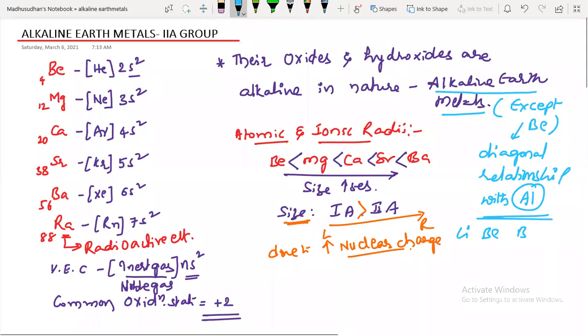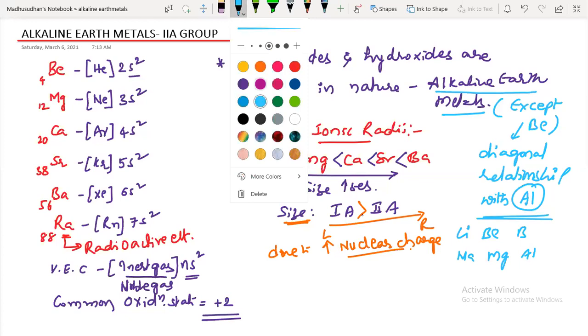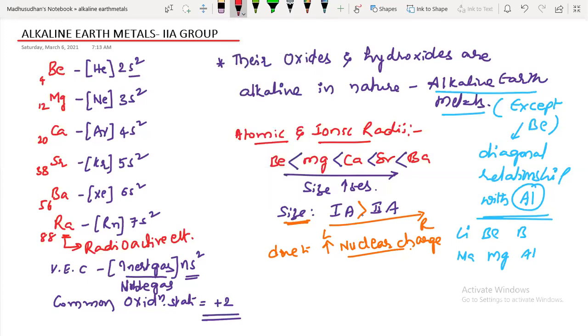What are the elements now? Lithium, sodium, beryllium, magnesium, boron, aluminum. Now, what is the diagonal relationship? Diagonally placed elements. Lithium is diagonal with magnesium. Beryllium is diagonal with aluminum. So now our interest area is beryllium and aluminum. Due to the diagonal relationship with aluminum, beryllium is not considered an alkaline earth metal. Very, very important point, guys.